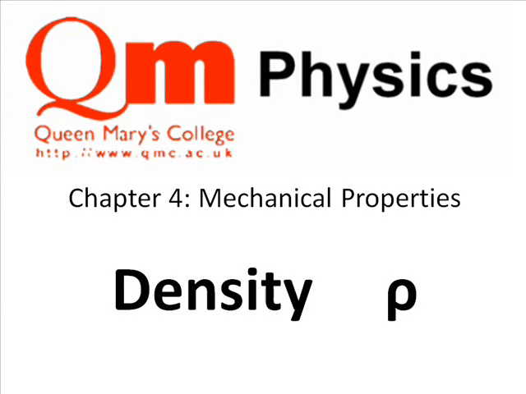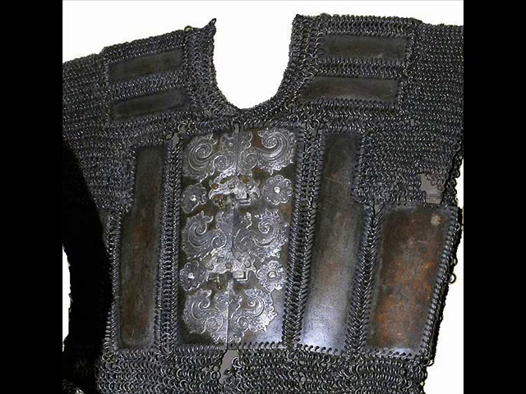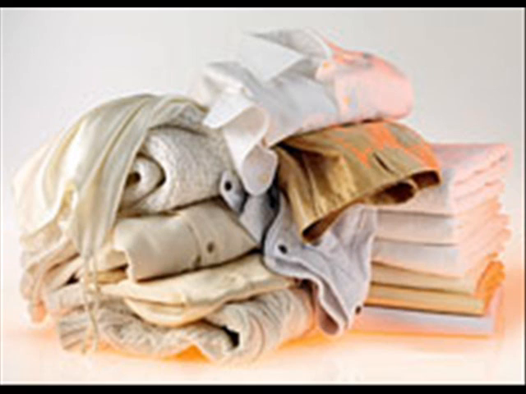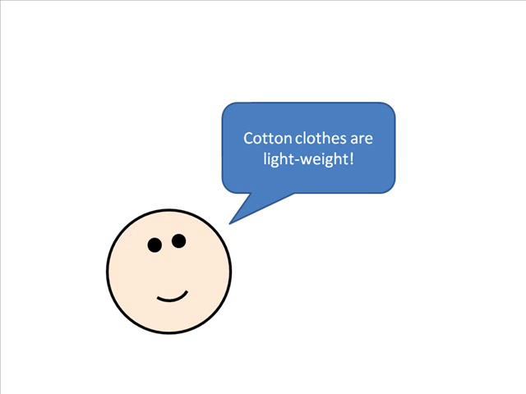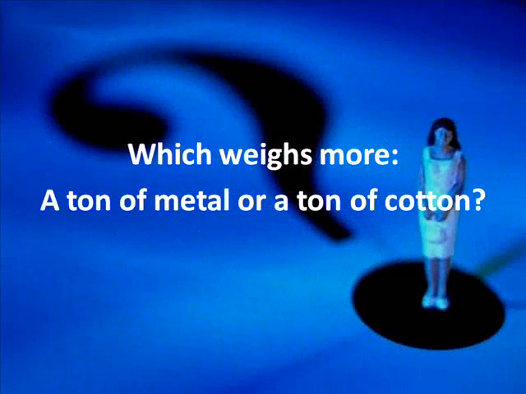What do we mean when we say a material is heavy? Metal, for example, is a material that we usually think of as being heavy, whereas cotton is lightweight. In the summer, for example, you'd much rather wear clothes made out of cotton than a metal armour suit. Now consider this question. Which weighs more, a ton of metal or a ton of cotton?